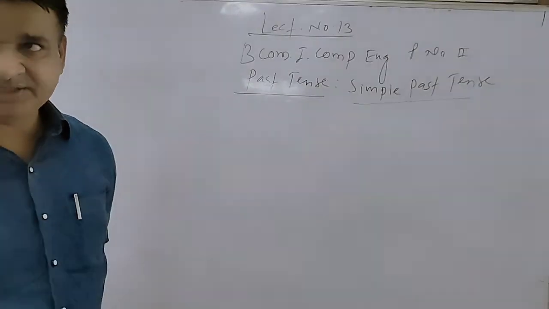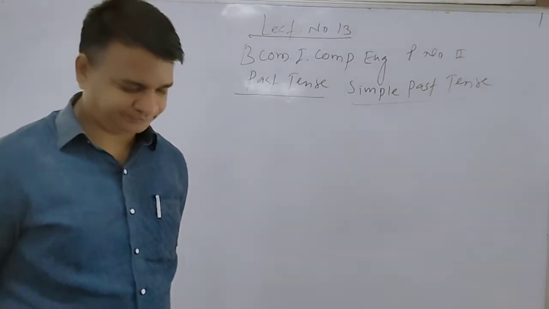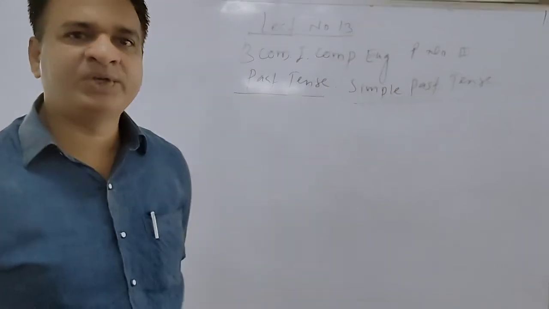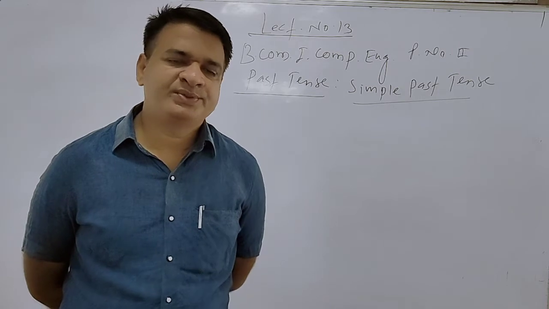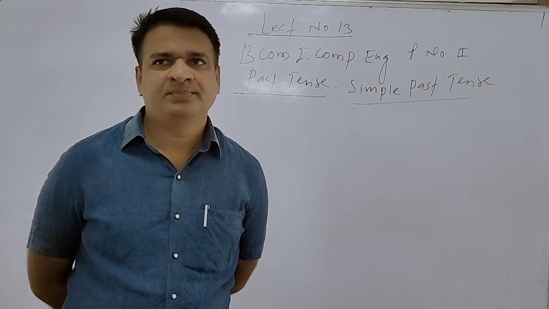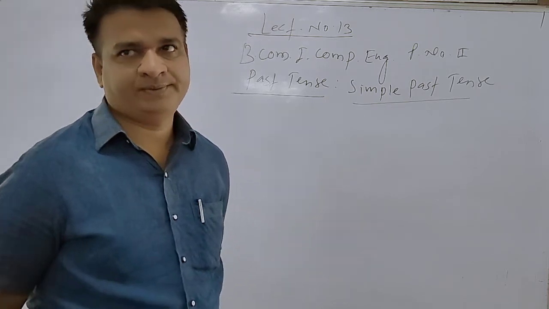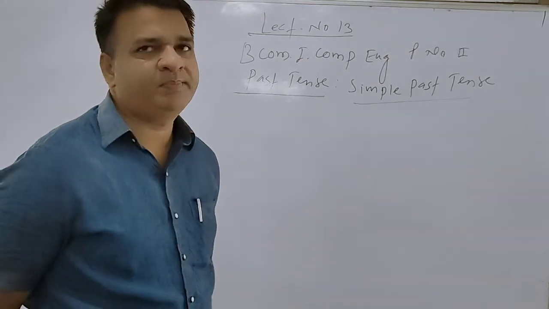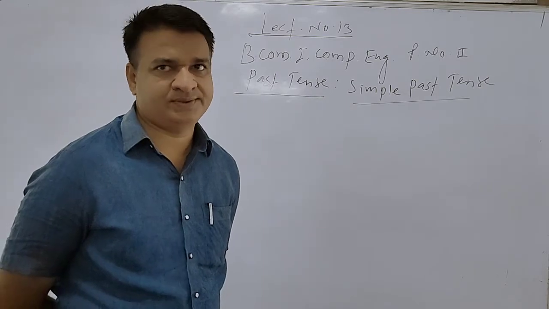In the previous lectures, we have studied in detail present tense and its respective four types: simple present, present progressive, present perfect progressive, and last, present perfect progressive tense. And today we will discuss simple past tense and past progressive tense.